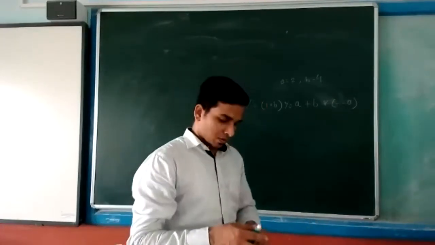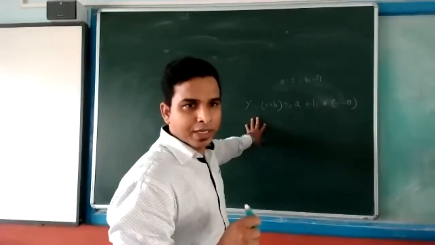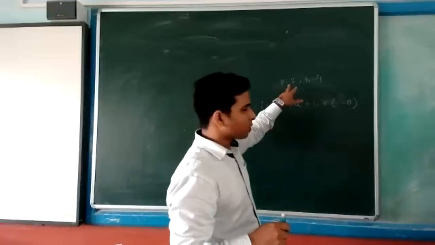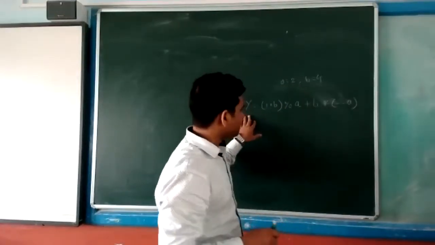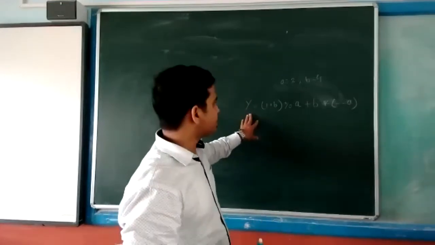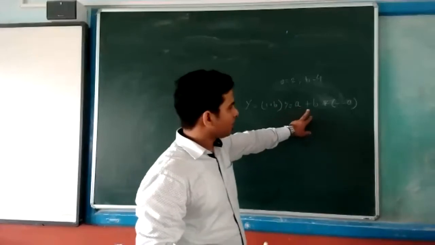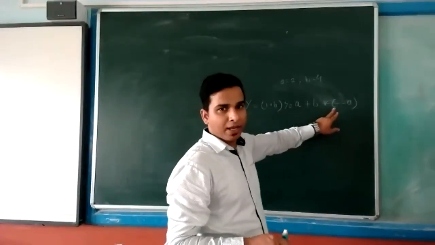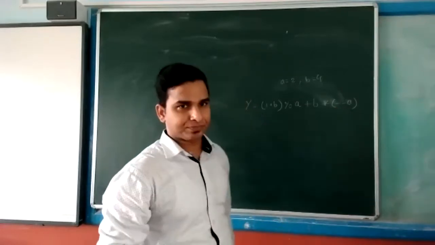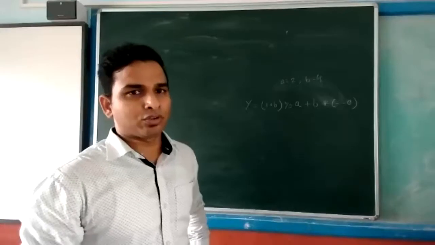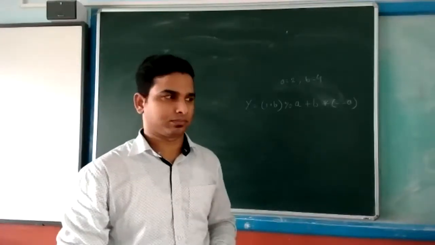Okay. Let us start with one more pre-increment and pre-decrement question. Suppose the value of A is 2, the value of B is 4, and here is one expression: Y equal to plus B modulus A plus B multiplied by minus A. Find out the value of Y. Be quick.